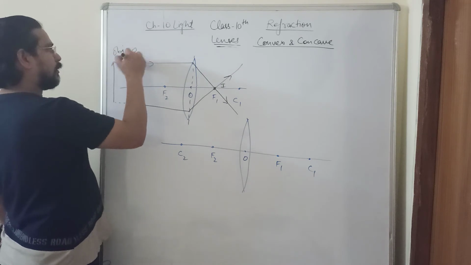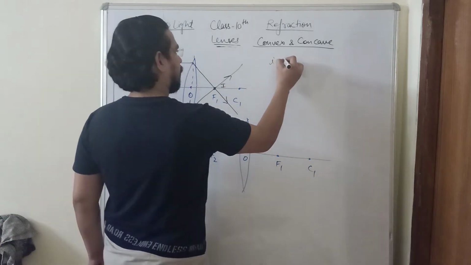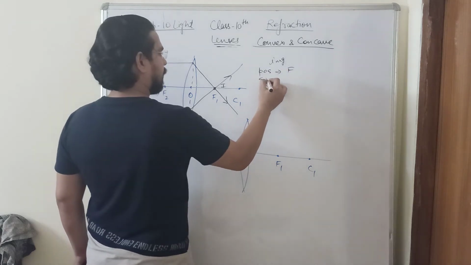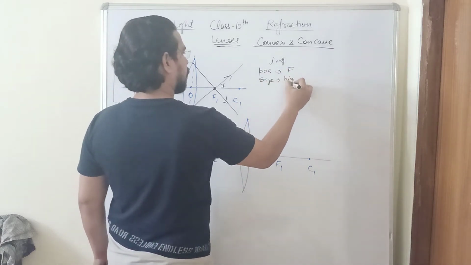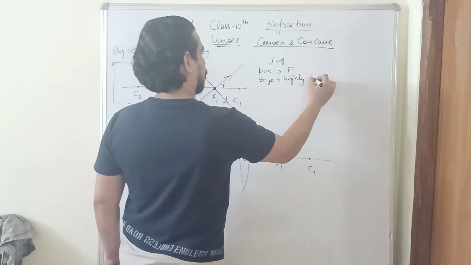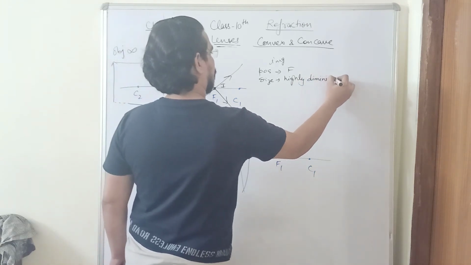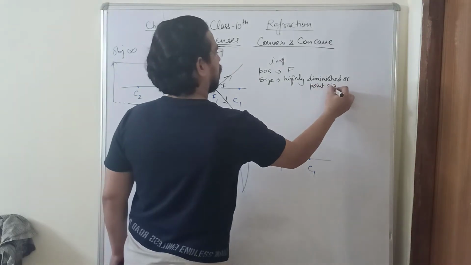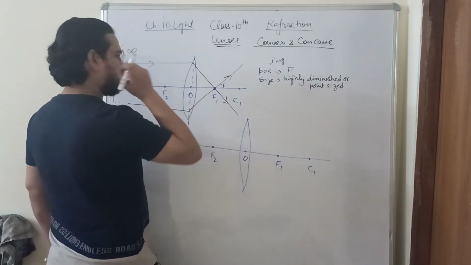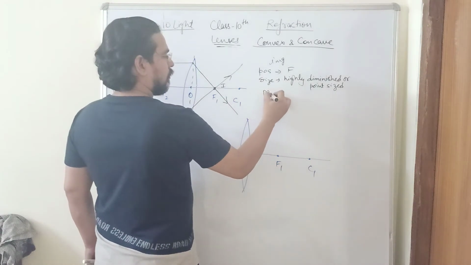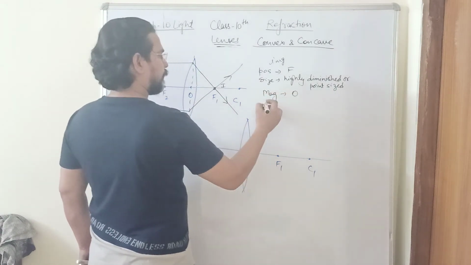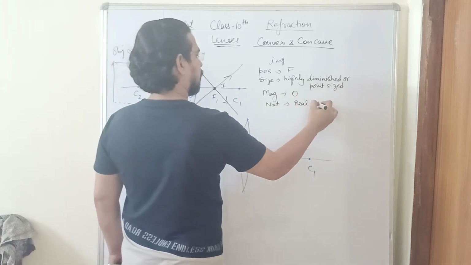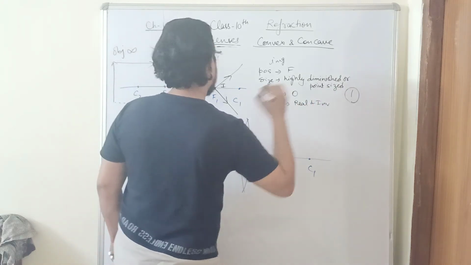Your object is at infinity and your image position is at focus, size highly diminished or point sized. Then magnification is 0, nature real and inverted. That is your first case.